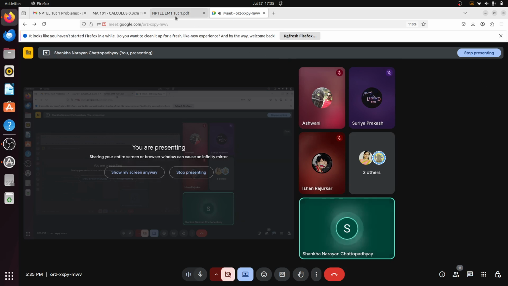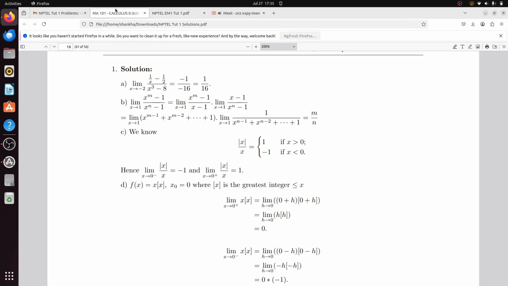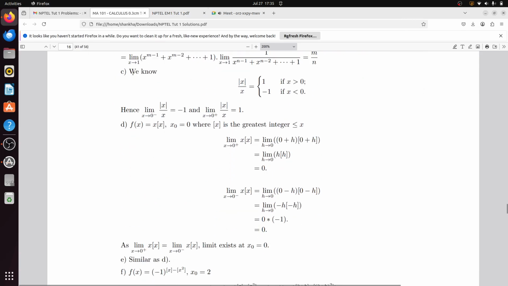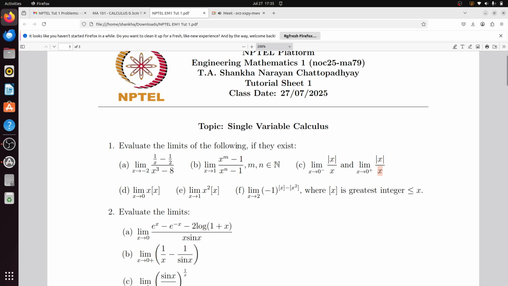Okay, just see that we know that mod x by x is 1 if x is greater than 0, and it is minus 1 if x is less than 0. So hence the limit as x tends to 0 minus of mod x by x is minus 1, and the limit from the right is 1. So that means the limit does not exist in this case. Thank you for solving it.